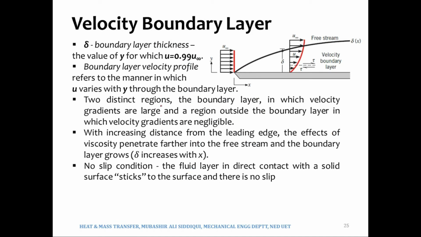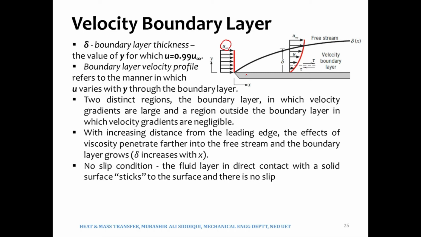Now, this is the same velocity boundary layer which we were discussing. You can see that there is u infinity, the free stream velocity, and as soon as it flows over the surface... See, if there is no surface, what will happen? If there is no surface, then the fluid will keep on moving with the free stream velocity of 10 meters per second. So there would not be any boundary layer, there would not be any variation in velocity. So this disturbance will only be created by the existence of the surface.